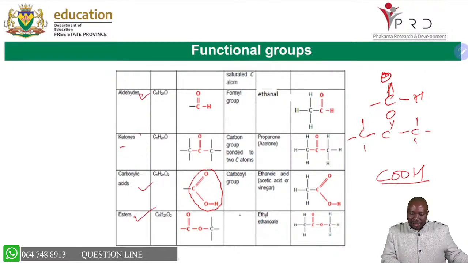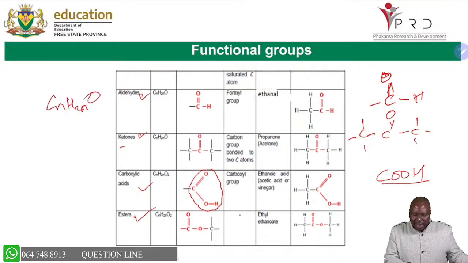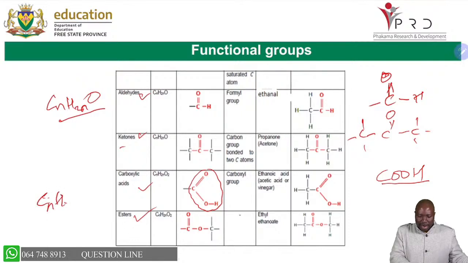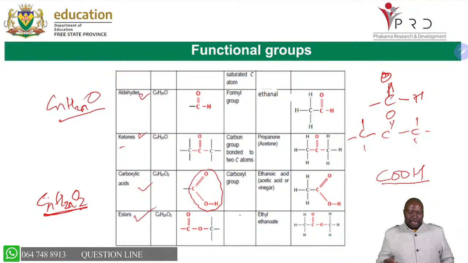And if you look at aldehydes, their general formula is CnH2nO. Same as ketones. Hence, you will see when you do the isomers, you will say these two are functional isomers. The same when you talk about carboxylic acid and esters, they have general formula CnH2nO2. So you got to always remember that these ones have the same general formula. These ones are isomers, and we call them functional isomers. You will remember that functional isomers have the same molecular formula but different functional groups.